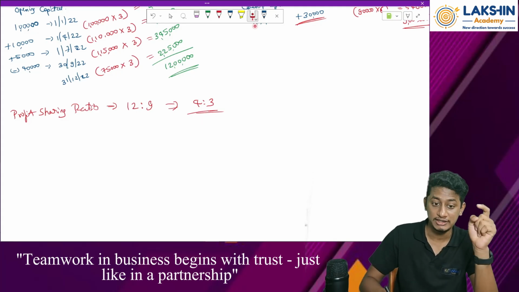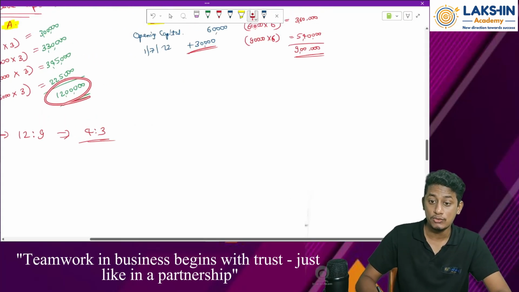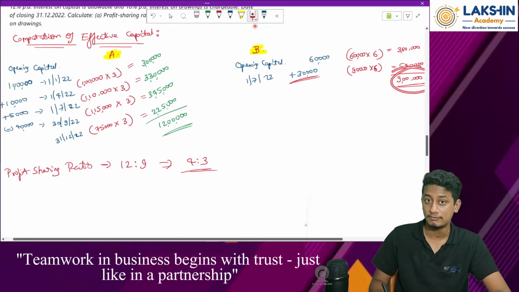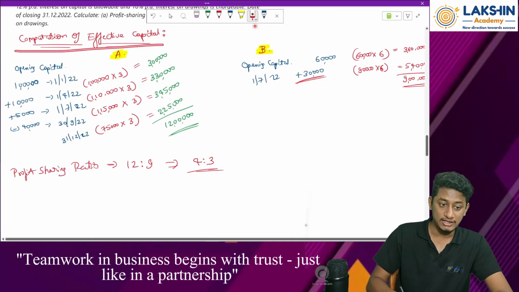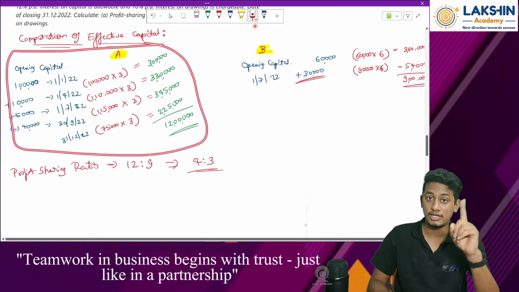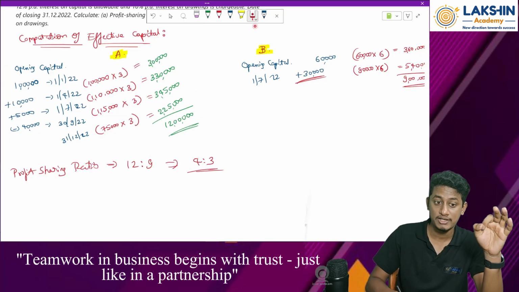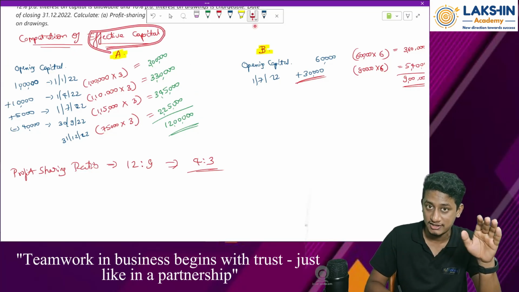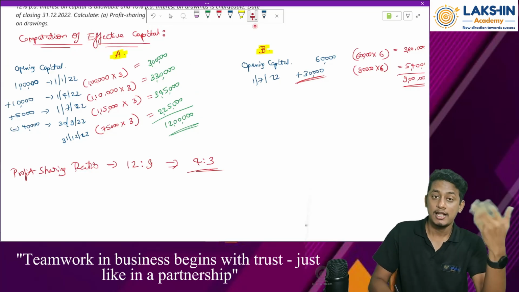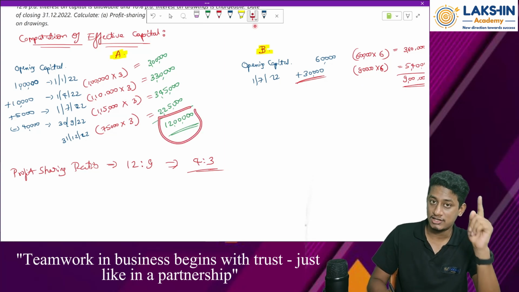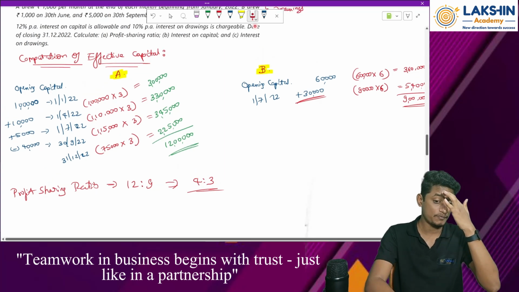So the new profit sharing ratio is 4 is to 3, depending on their effective capital. Clear? Okay. See, understand this particular step. This is really important because in some questions they might ask you to compute based on the effective capital. It might not be asked in the general sense, but chances are that they might ask it because the questions are clearly given in your textbooks. Clear?